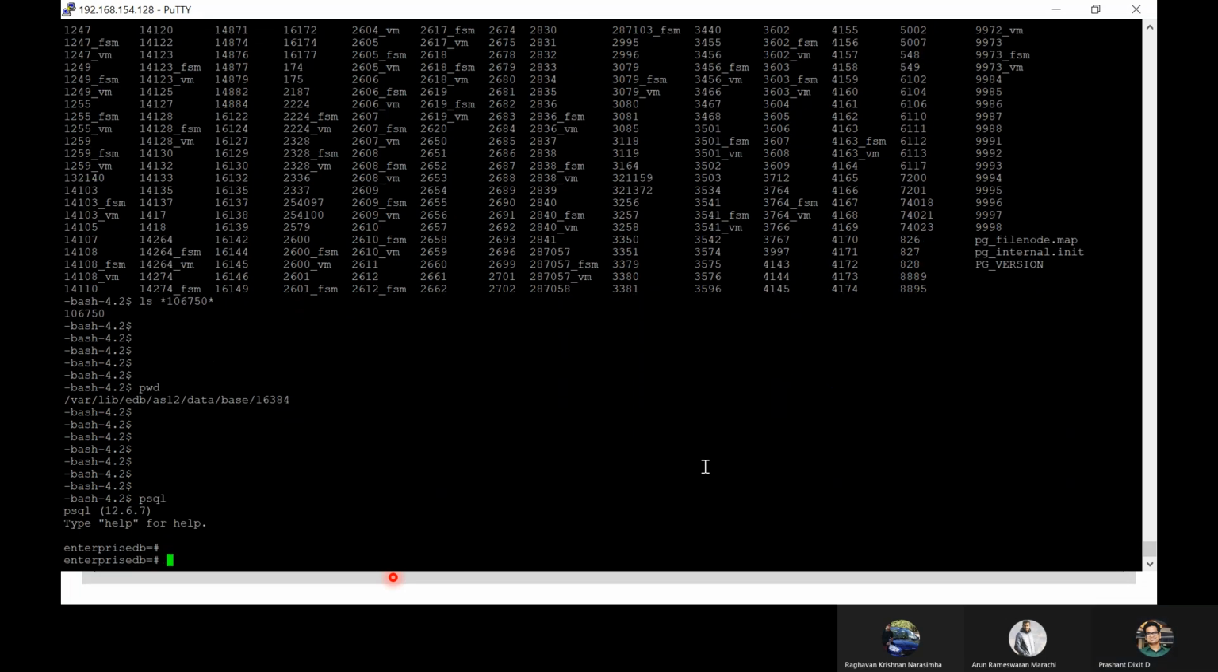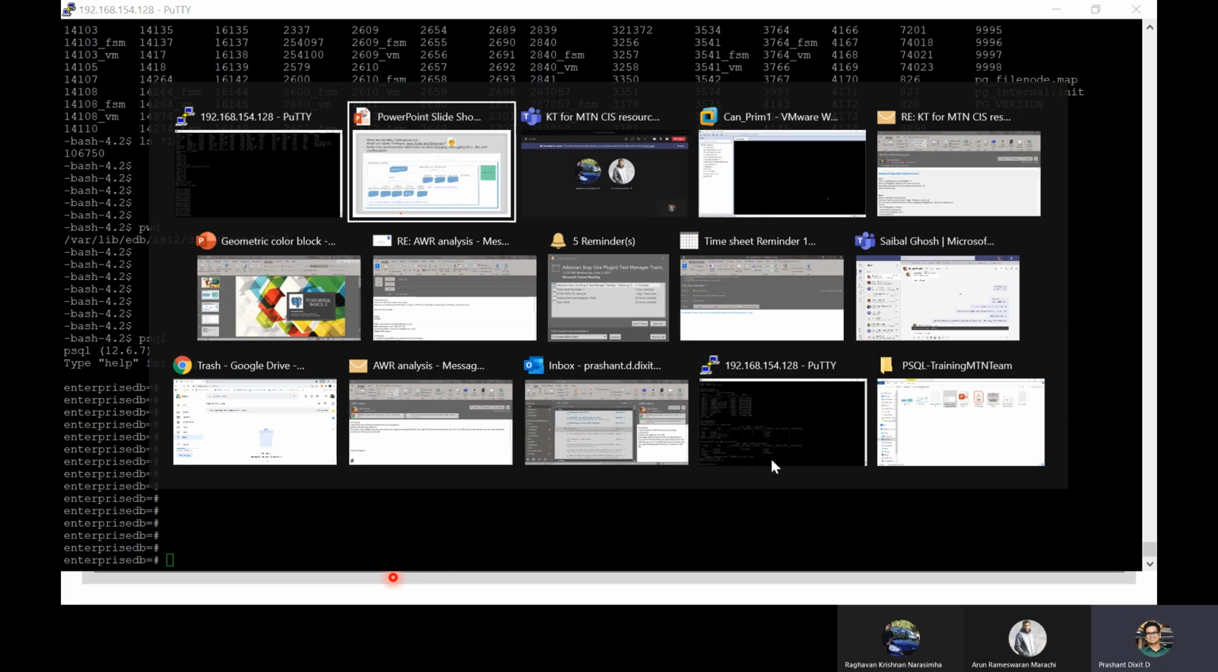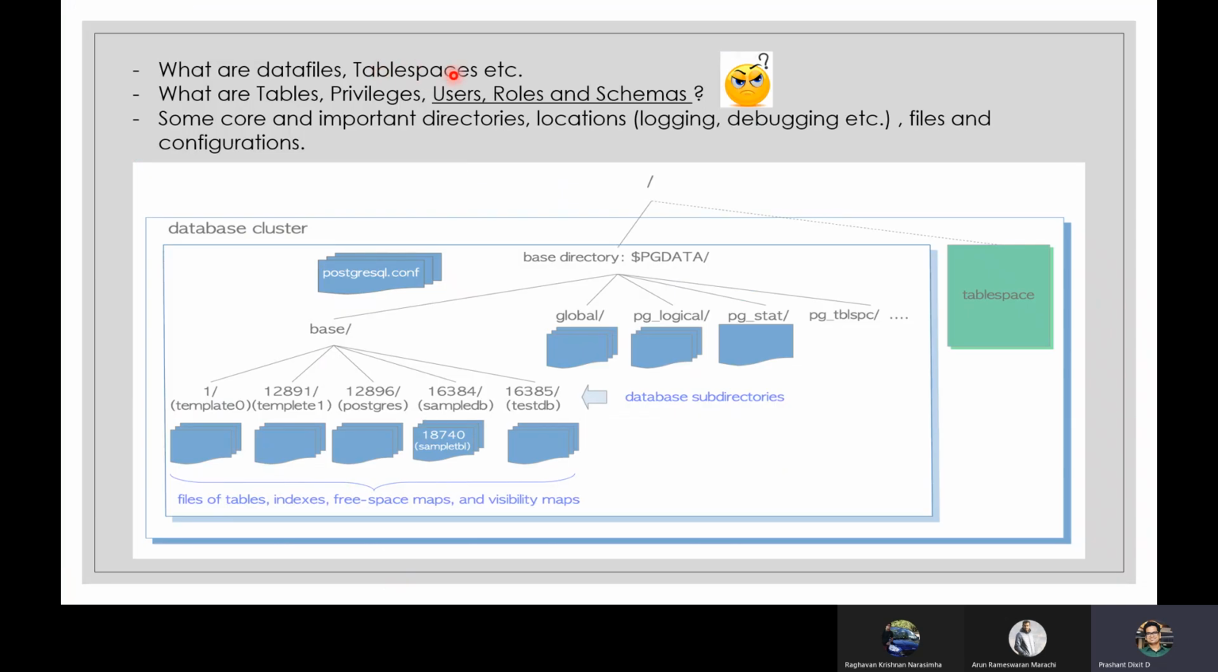Okay, let's go back to the psql terminal. So the next topic, I think, is tablespaces. We are clear about data files. We've got a good understanding of tables, privileges, user roles, and schemas. The rest is about directories, logging, and debugging. I'll quickly show. And before that, let's make use of this screenshot that I've pasted here in this presentation.